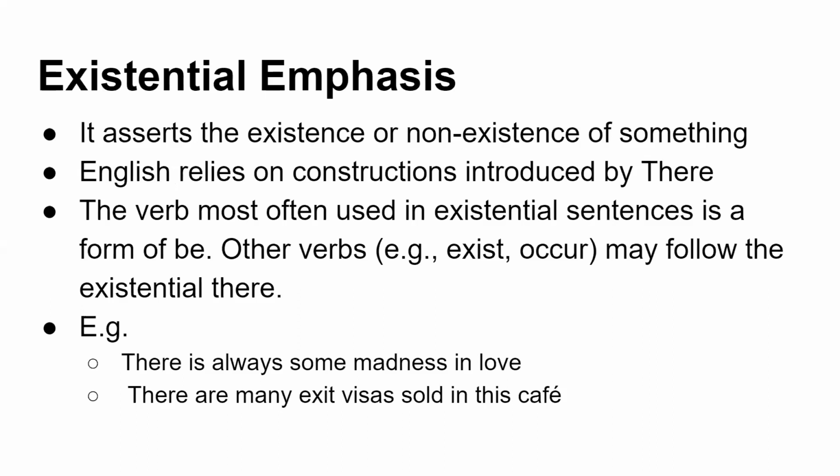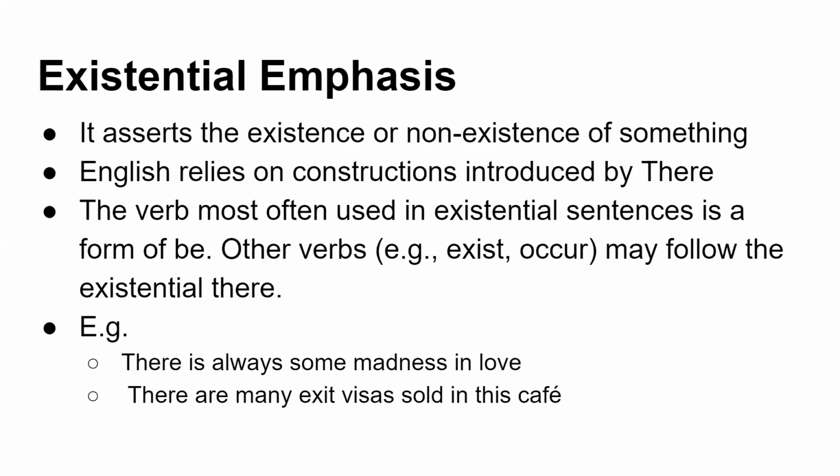Now coming to the existential emphasis, it asserts the existence or non-existence of something. English relies on constructions that are introduced by there. So the verb that is most often used is a form of be. What are the different forms of be?